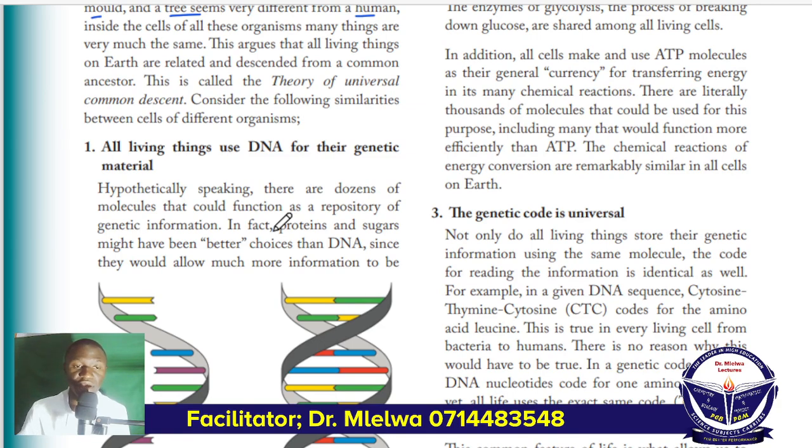Tukizungumzia DNA kwenye form 4 biology umesoma DNA ni deoxyribonucleic acid. So D, it is deoxyribonucleic, and then D is deoxyribo, and N is nucleic, and then A is acid. All living things, they use DNA for their genetic material, or we can say all cells, they use DNA as their genetic material.